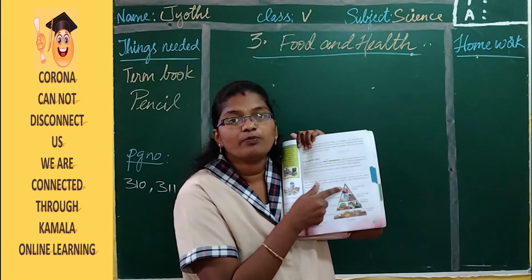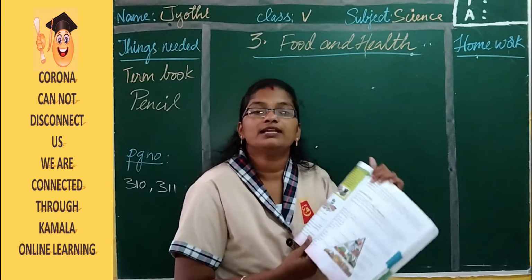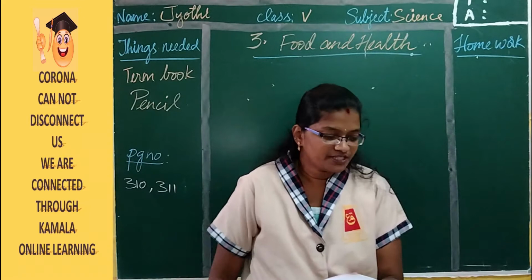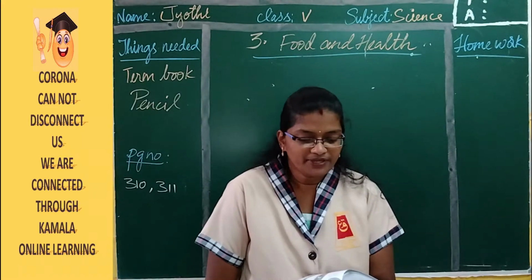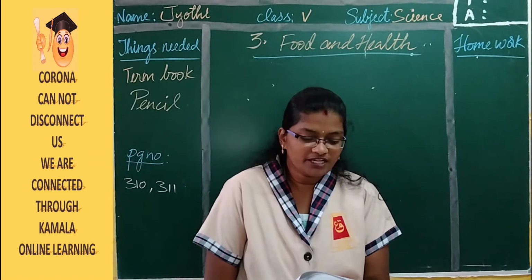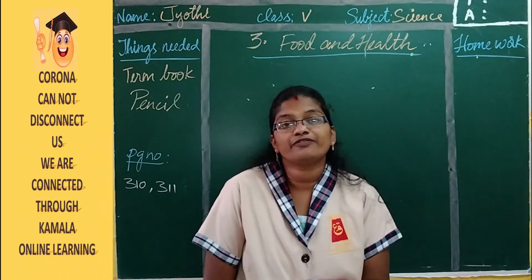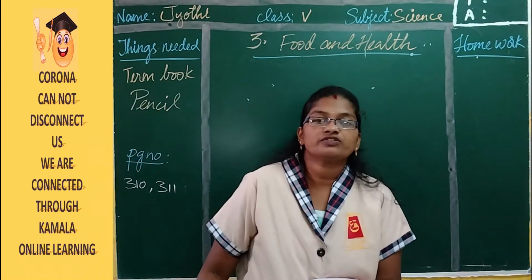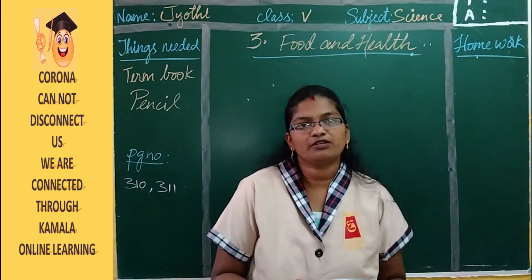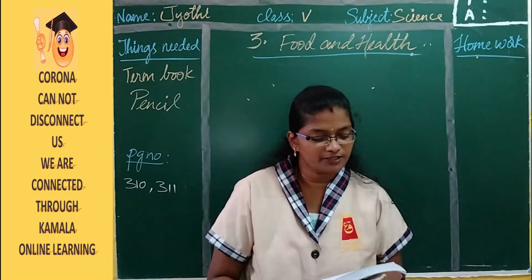The top portion you have to take in very less quantity. The food items at the topmost of the pyramid are meant to be eaten in minimal quantity compared to those at the bottom of the pyramid. Minimal quantity means in very less quantity.